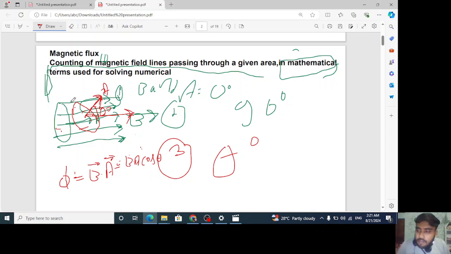So in the first case, theta is 0 degree, so the value will come BA. In the second case, theta was 90 degree. I have already explained how theta was 90 degree, so the value will come 0, because cos 90 is 0, you all know. So the second case value is 0, and the third case is nothing but BA cos theta. Hope you got this much, right?